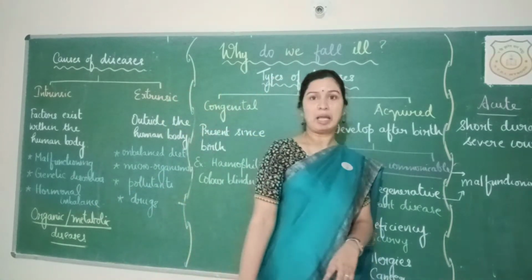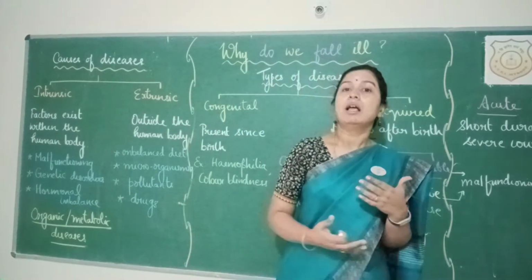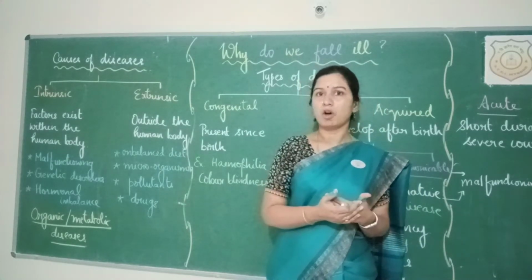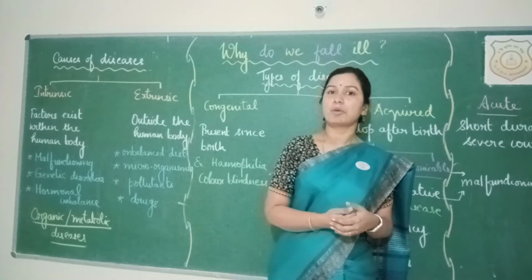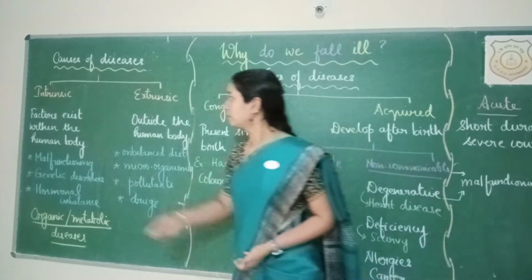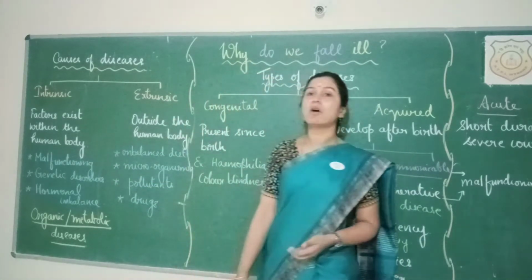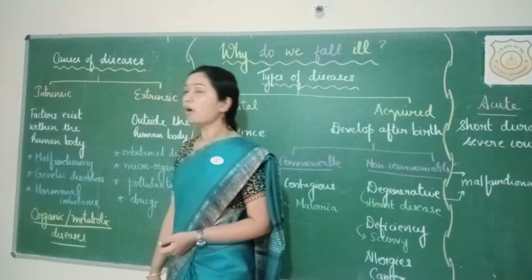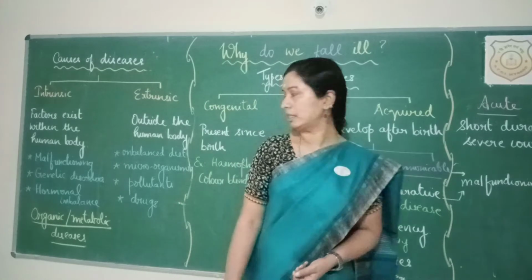And hormonal imbalance, in case there is less secretion of the hormones or over secretion of the hormones, which might result in hormonal imbalance. And these diseases which are caused by intrinsic factors, they are also termed as organic or metabolic diseases.